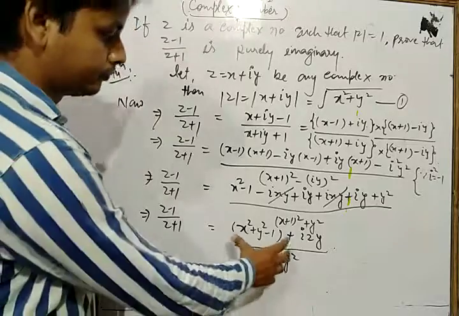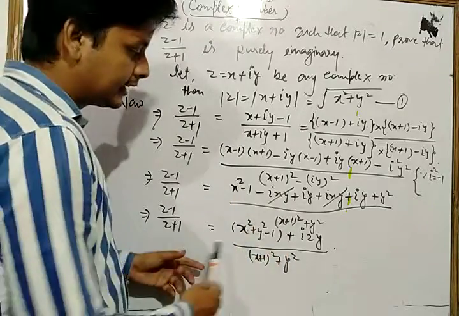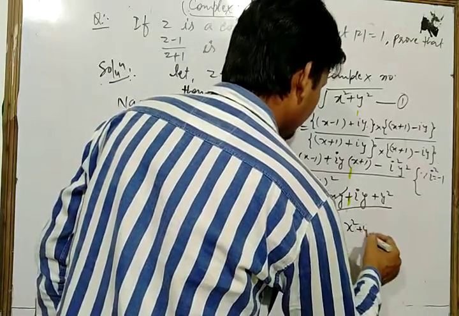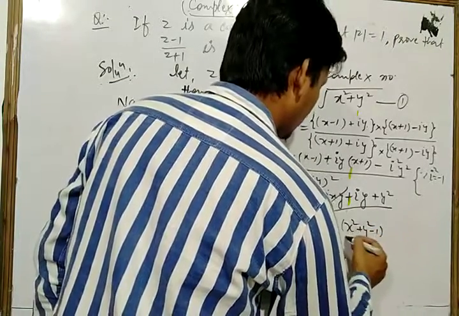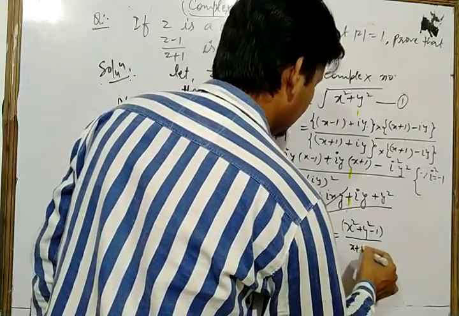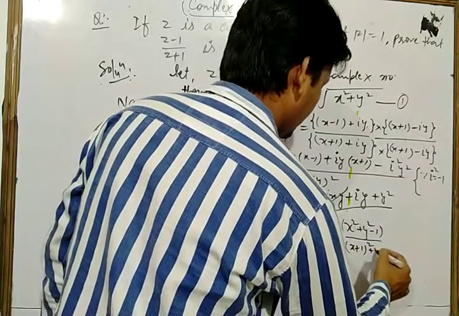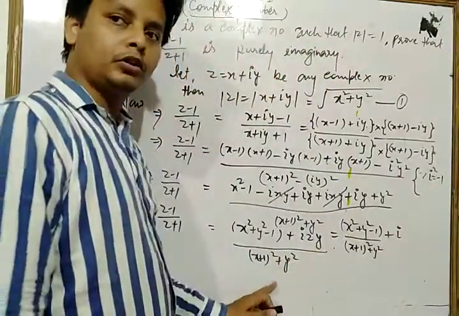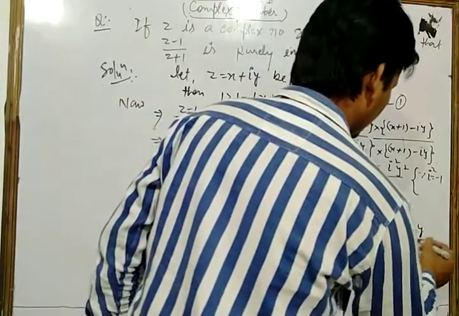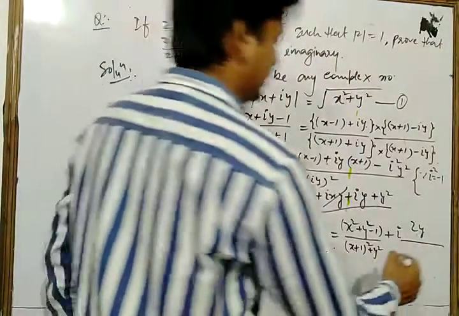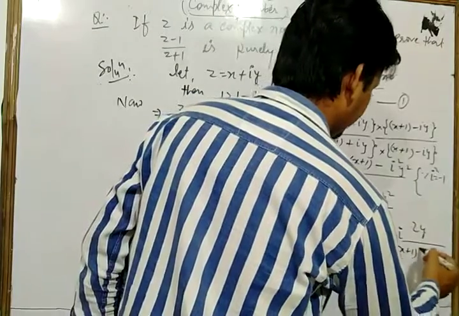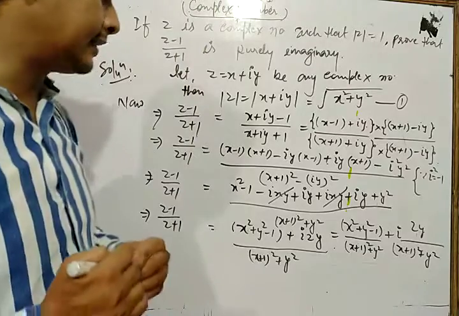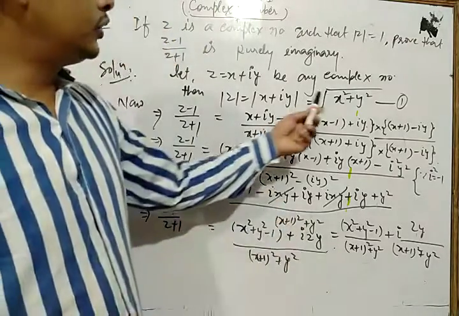Now we separate the real and imaginary parts. So we have x square plus y square minus 1 upon x plus 1 whole square plus y square, plus i into 2y upon x plus 1 whole square plus y square.